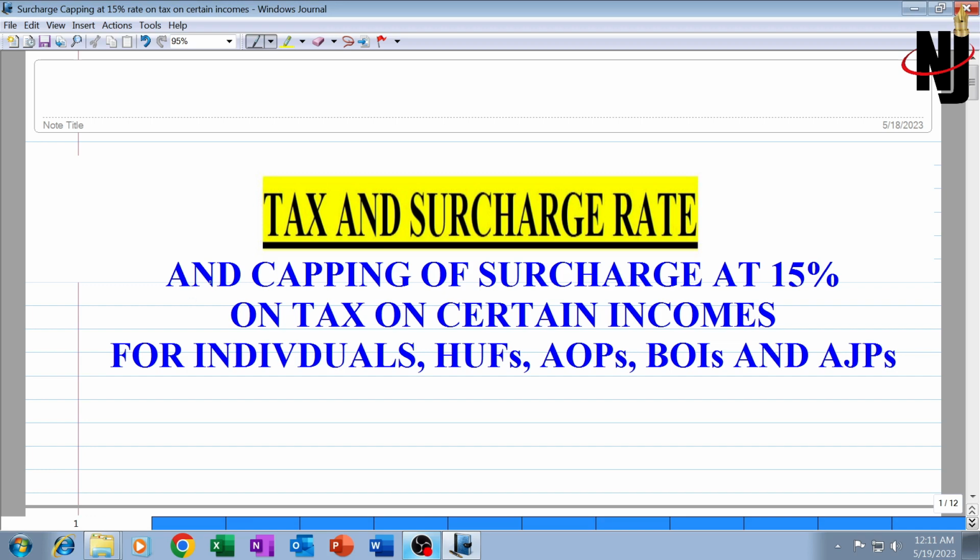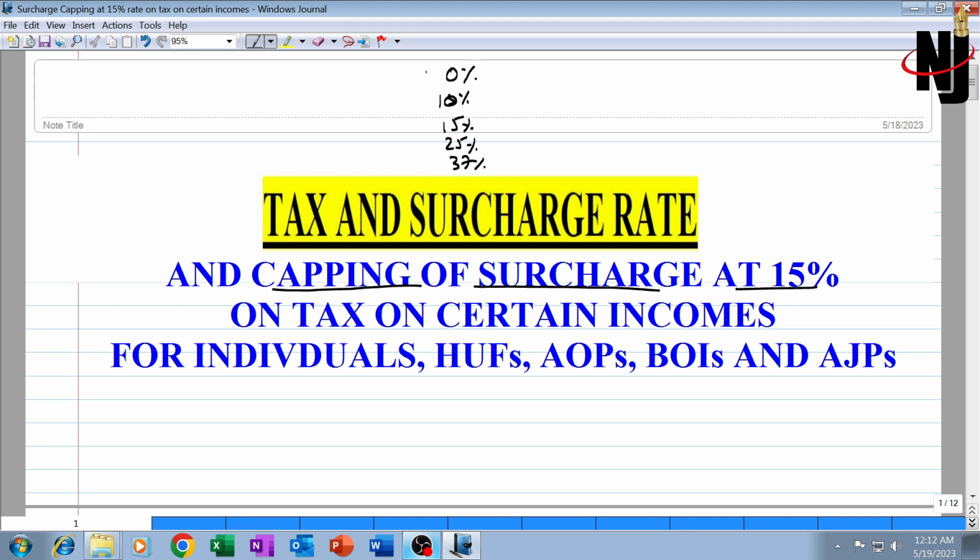Now we have this new concept, tax and surcharge rate. The title of the chapter is actually capping of surcharge rate at 15%. Now we know pretty well that for 5 people, individual, HUF, AOP, BOI and AJP, the surcharge rate is 0%, 10%, 15%, 25% and 37% depending on the amount of net income.